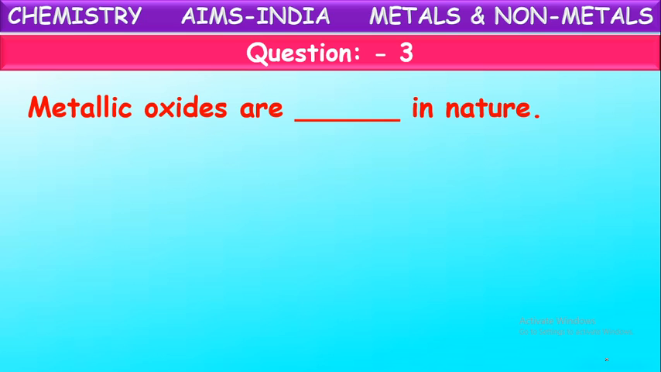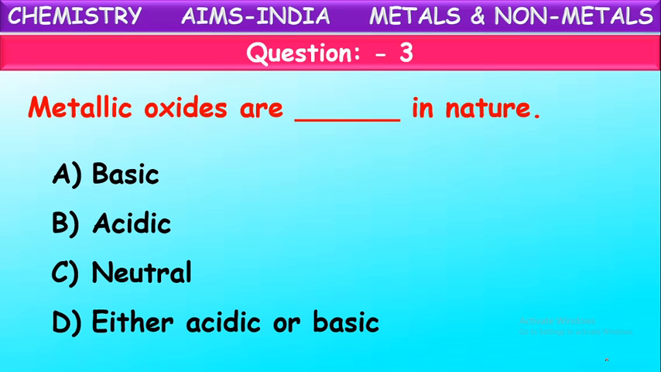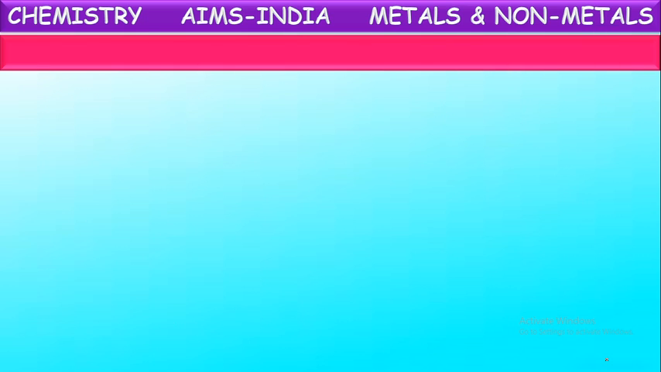Metallic oxides are dash in nature. What is the nature of metal oxides we told now? Are they basic, acidic, neutral, or either acidic or basic? What is the nature of metal oxide, children? Yes, metal oxides are basic in nature because on reaction with water they form respective metal hydroxides, which are bases. Okay, metal oxides are basic in nature. Next one.